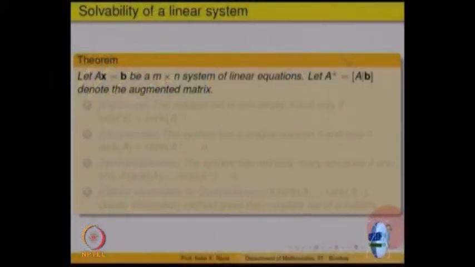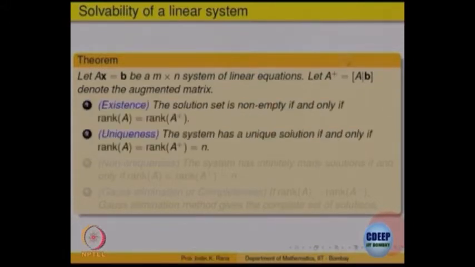And we stated the theorem of solving a system of equations in terms of this new terminology, rank. It says the following: first of all, the solution set is non-empty, that means the system is consistent, if and only if the rank of A is equal to the rank of the augmented matrix.